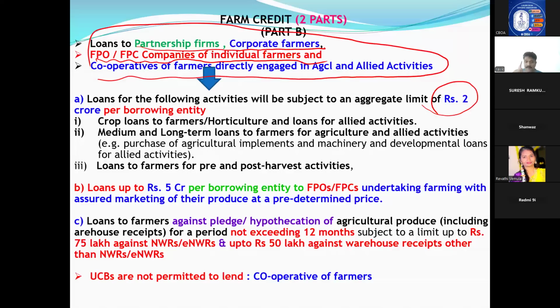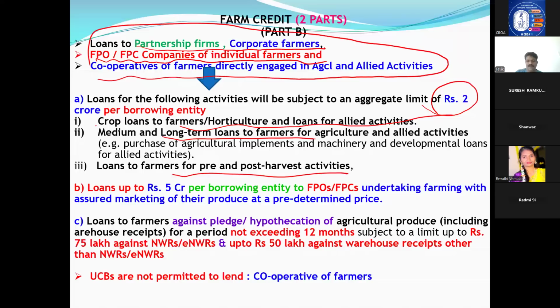Individuals, no limit. But corporate farmers, only 2 crore. But what they will do with the 2 crore? Same. Crop loans for farmers, horticulture, allied activities they will do. Medium, long term, same activity. Pre and post. What they have done? In earlier slide, we discussed about individual farmers, no limits.